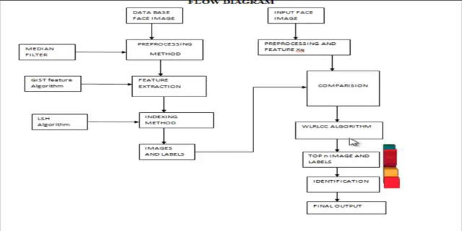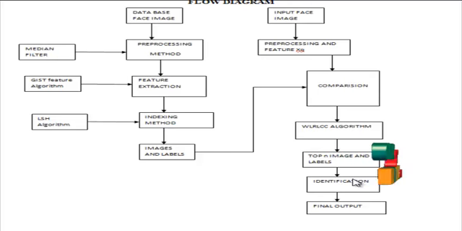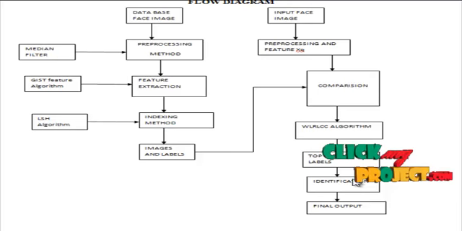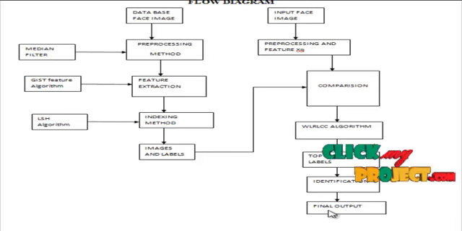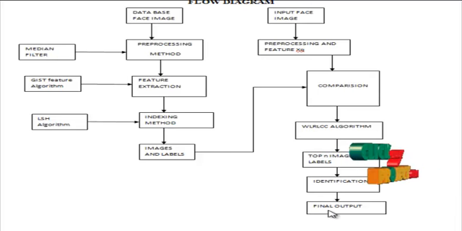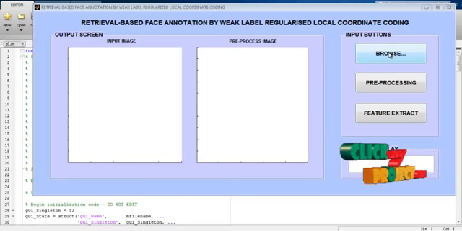Then we create the top n images and the labels to be identified, and the identification process is followed by the correct name of the person being identified in the final output. Finally, we find the similar facial images for the input query image. Next, we will see the output for the project.